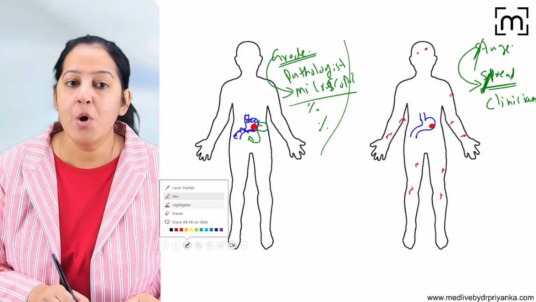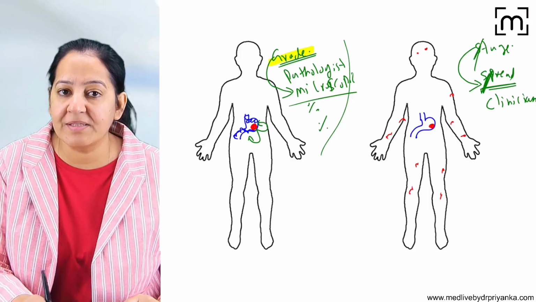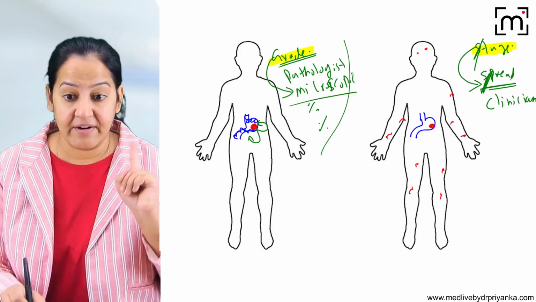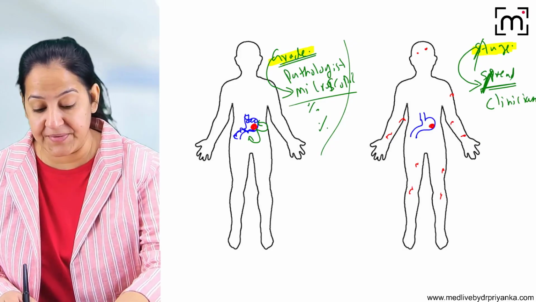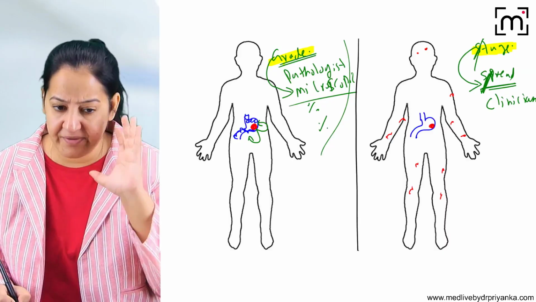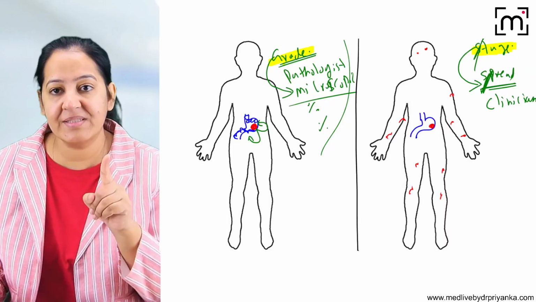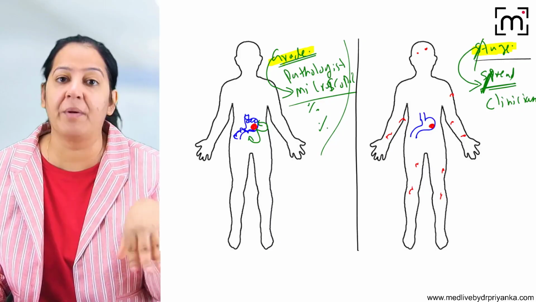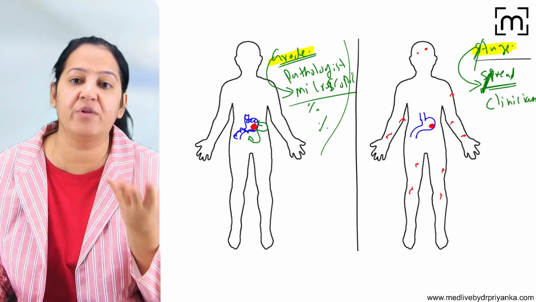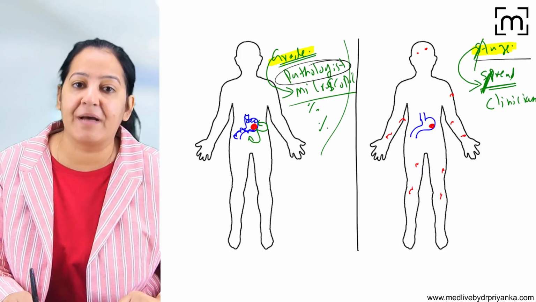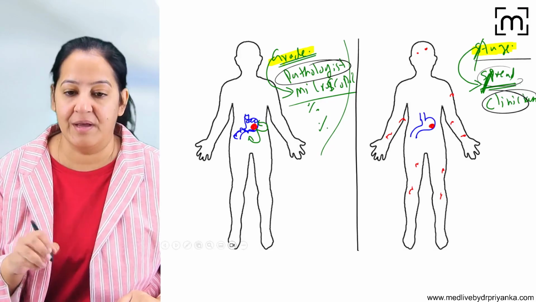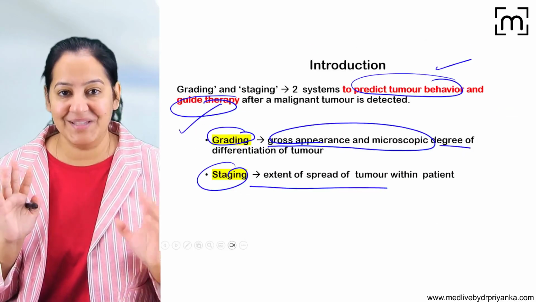I hope you are getting what is grading and what is staging. Grading is the microscopic resemblance of the tumor cell with the adjacent cell. And staging is the spread of the tumor in the entire body, the extent of the spread of the tumor. Grading is done by the pathologist. Staging is done by the clinician. I hope you got the basics. The same thing is written in front of you.